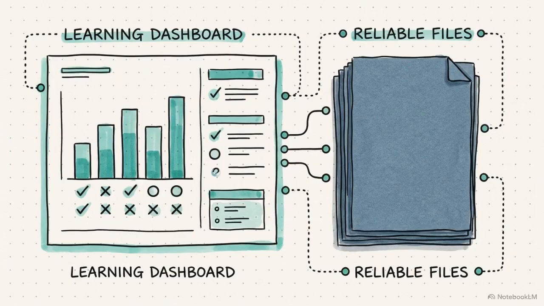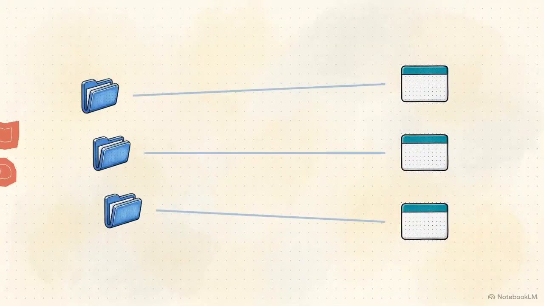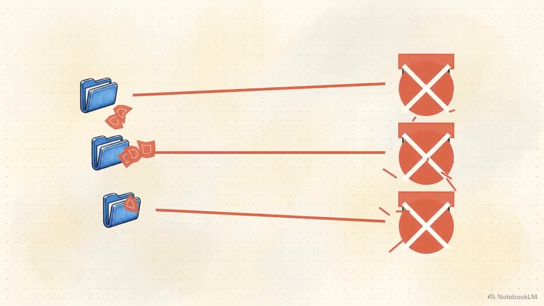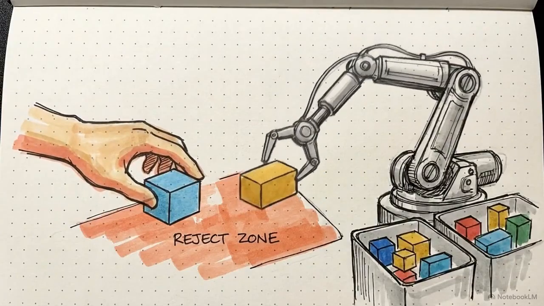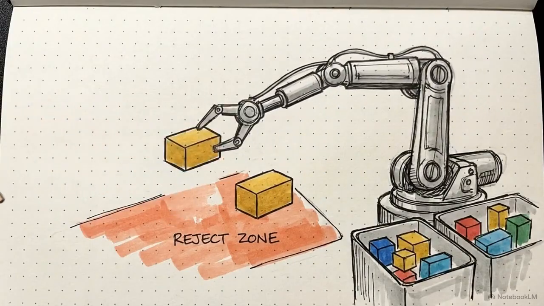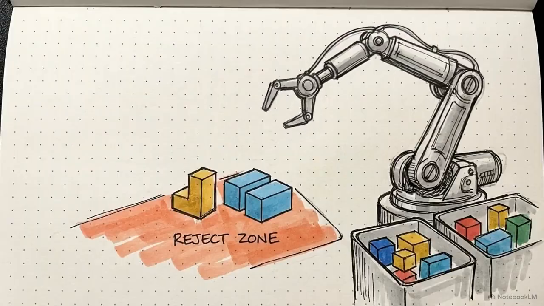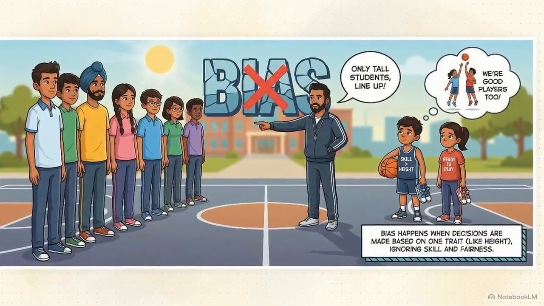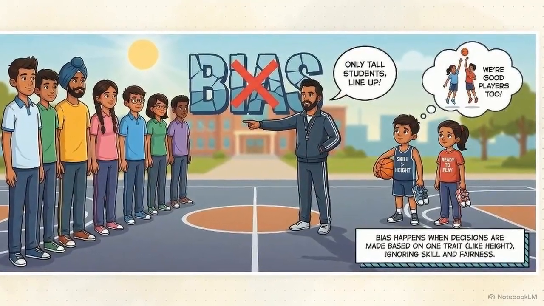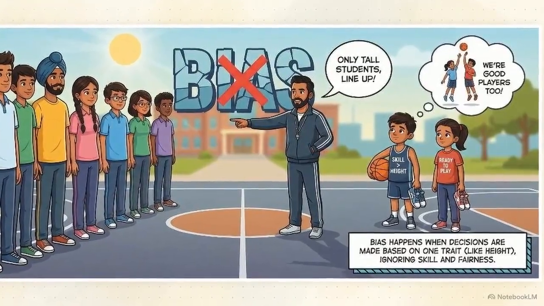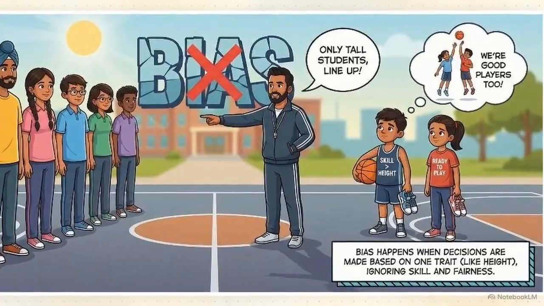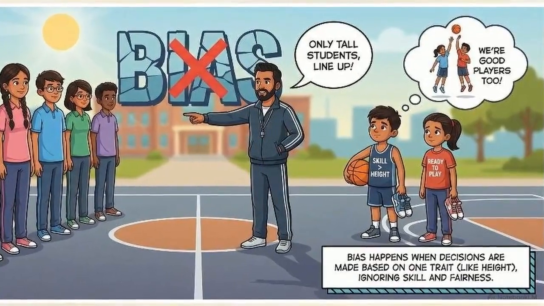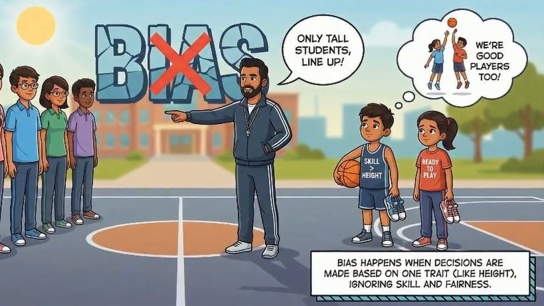However, a personalized system is only as reliable as the data it receives. If that data is flawed or incomplete, the system's logic breaks. Machines do not possess human prejudice, but they can replicate it by learning from biased training data provided during their development. This illustration shows historical bias in action. If a coach's past team selections only favored tall students, an AI learning from that data will continue to favor height, ignoring shorter students who possess the actual basketball skills required to play.